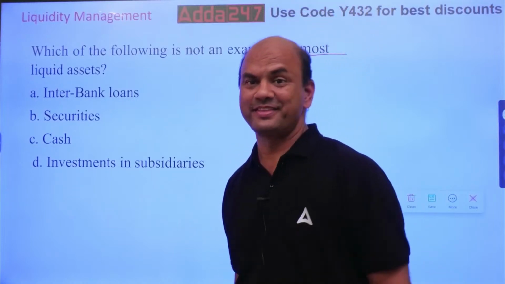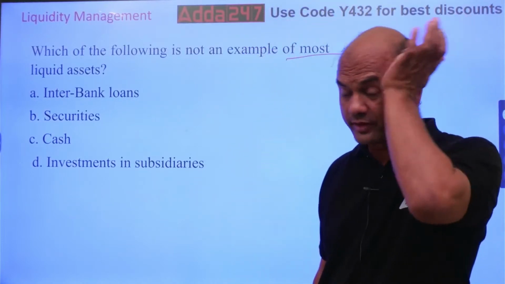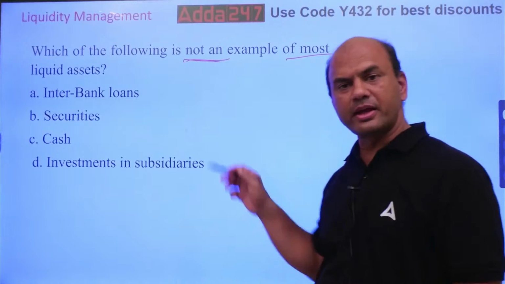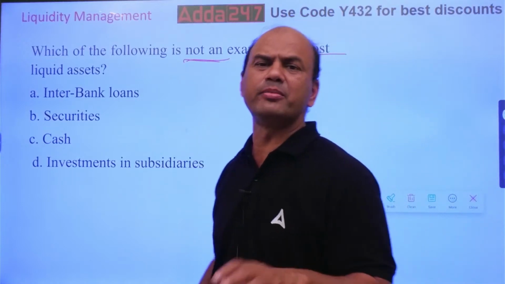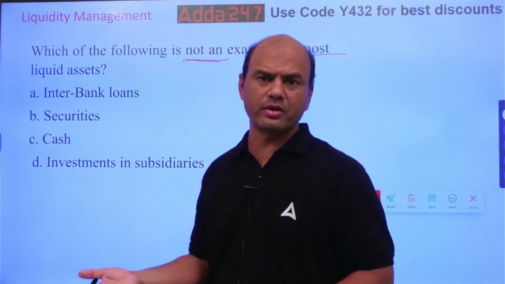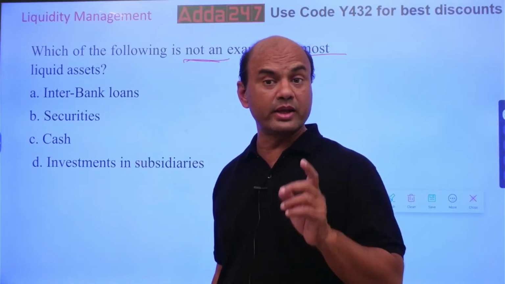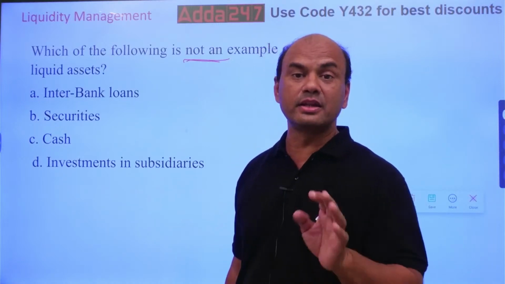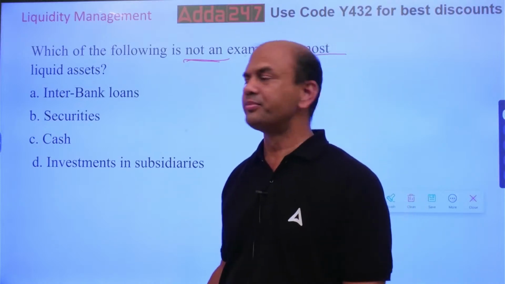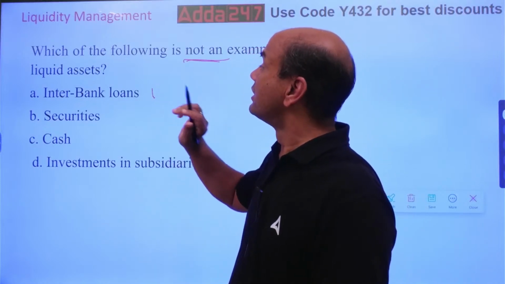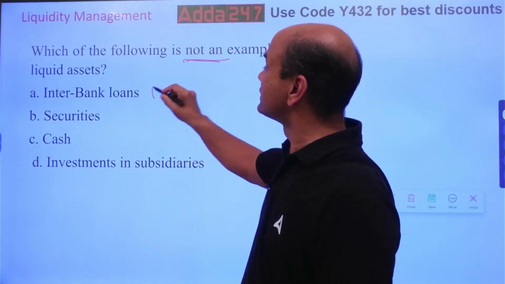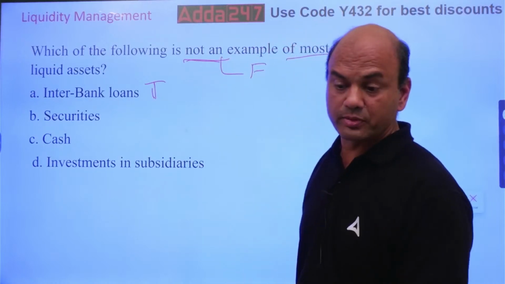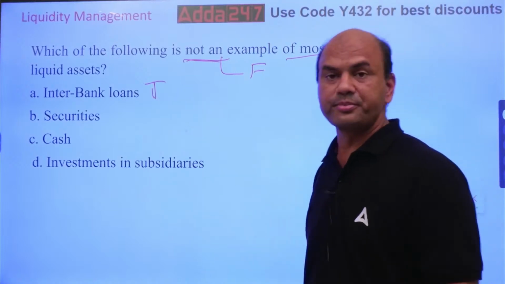Which one? Most liquid. See here, not an example of most liquid. Interbank loans. What are interbank loans? Interbank loans means PNB giving loans to SBI, SBI giving loans to Bank of Baroda. These are generally for 1 or 2 days only. They can be for 3-4 months also, but generally it's overnight. We call it call money. So that is basically interbank. You want not an example, so this is true. I'll write T over here. But I want false. My answer should be false. This is true.